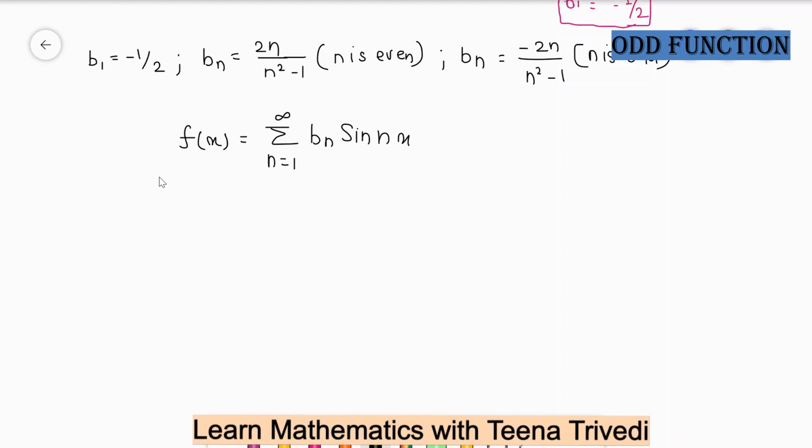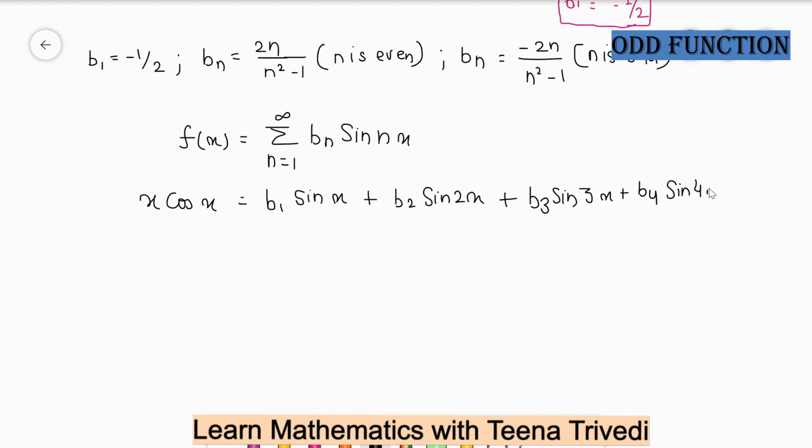So f of x, which is x cos x, is equal to the summation from n equal to 1 to infinity, so it will be b1 sin x, b2 sin 2x, b3 sin 3x, b4 sin 4x, and so on.